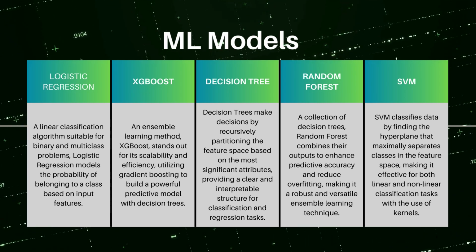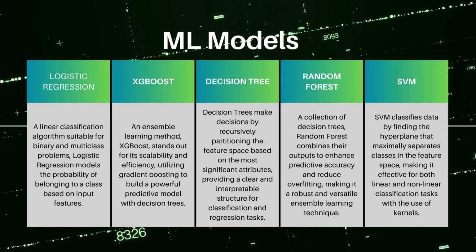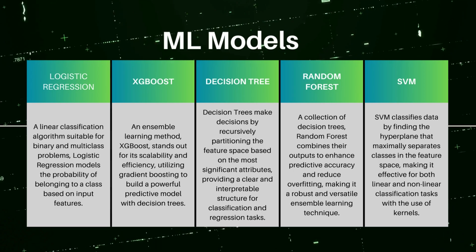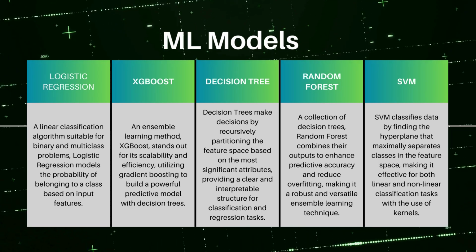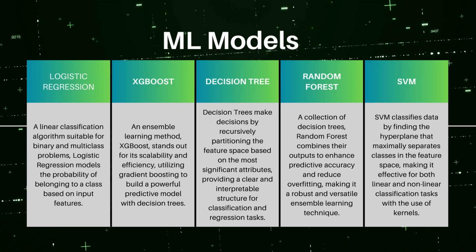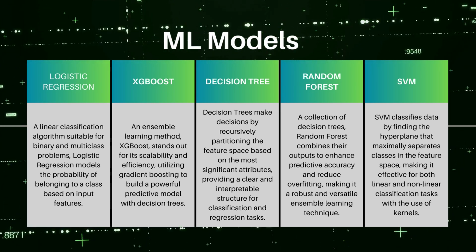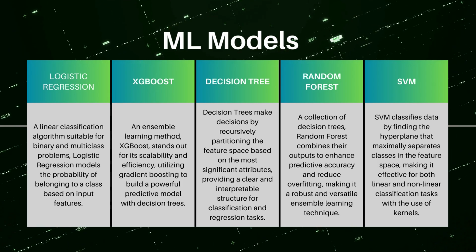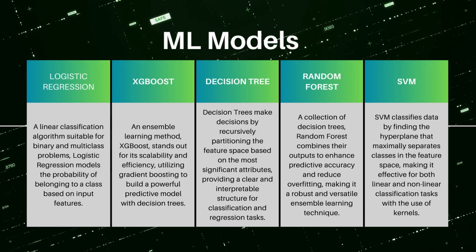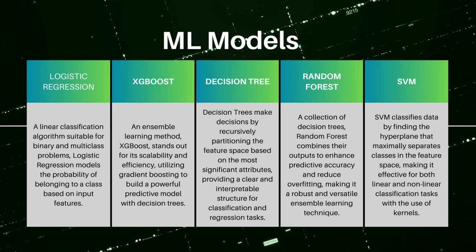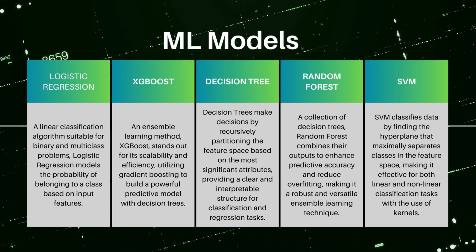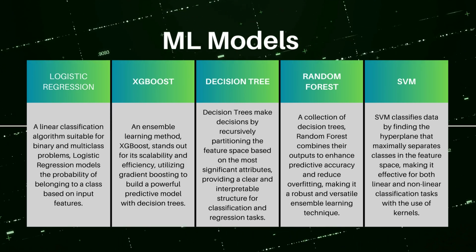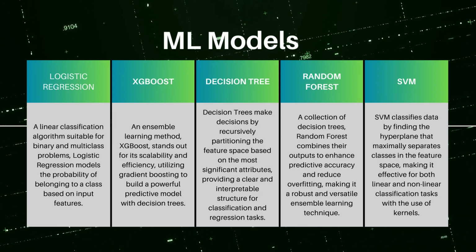XGBoost, a scalable ensemble learning approach. XGBoost efficiently uses gradient boosting with decision trees for robust predictive modeling. Decision tree divides the feature space based on significant attributes, offering an interpretable structure for classification and regression tasks. Random forest is a versatile and simple technique. It combines decision trees to enhance predictive accuracy and minimize overfitting.